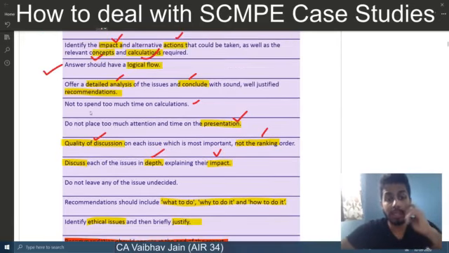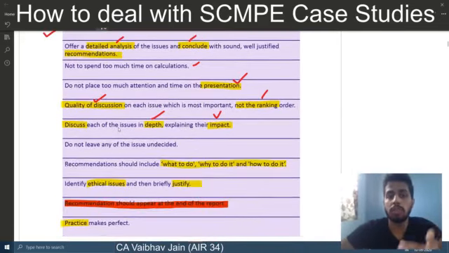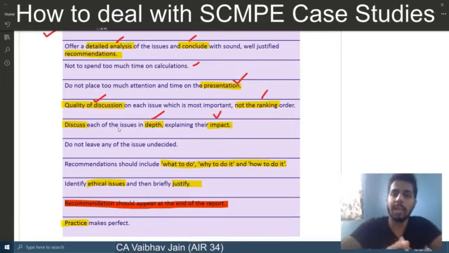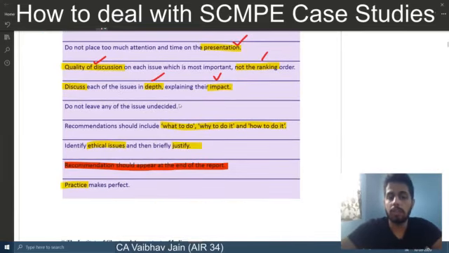See, again and again it is asking us to discuss the issues and problems in depth. So you have to have a better understanding of the concepts of the models. Only after that can you discuss the issues in depth. If you do not know what value chain analysis is, how will you discuss what the issues in value chain analysis are? Why is it not a good measure when we are considering non-financial indicators? You should know that value chain has to be replaced by the balanced scorecard. Do not leave any of the issues undecided.